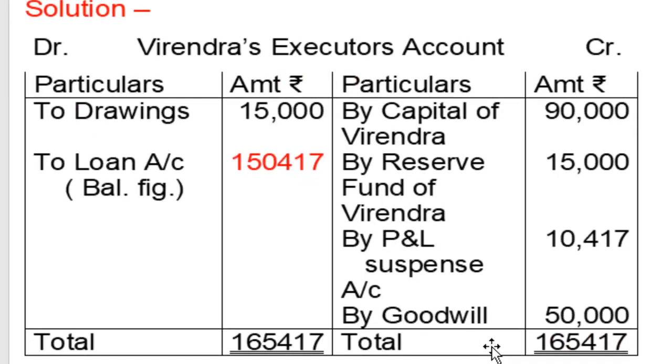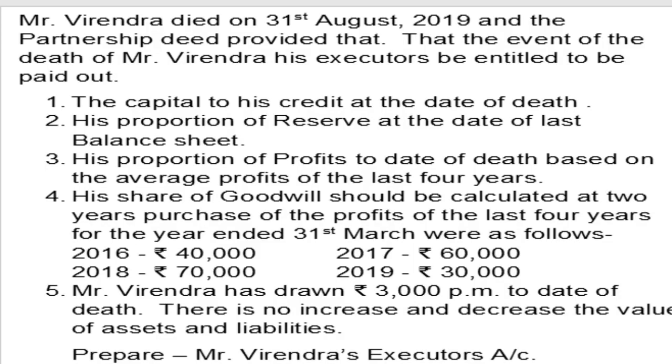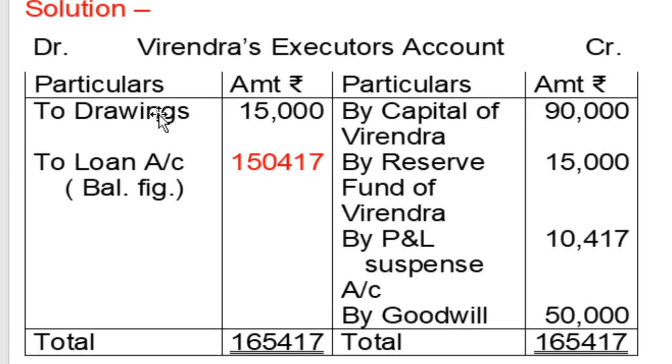So record it on the debit side of the executor account: executor account debit to drawings account, 15,000.